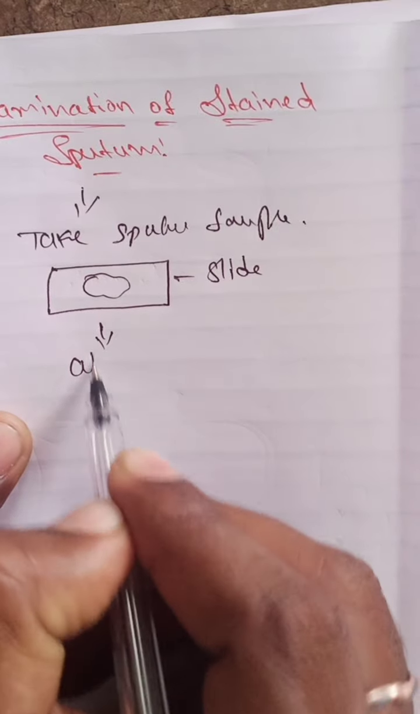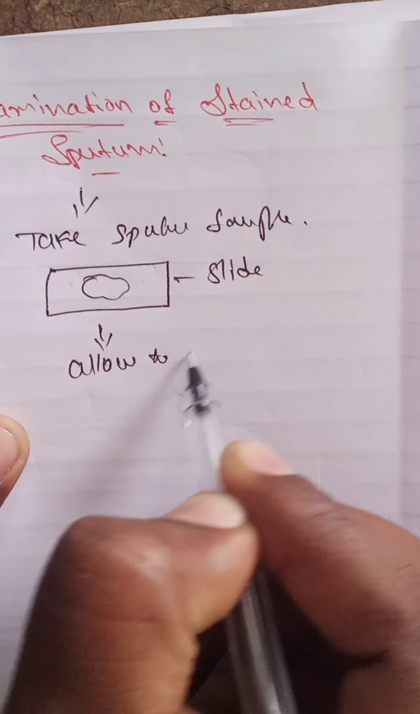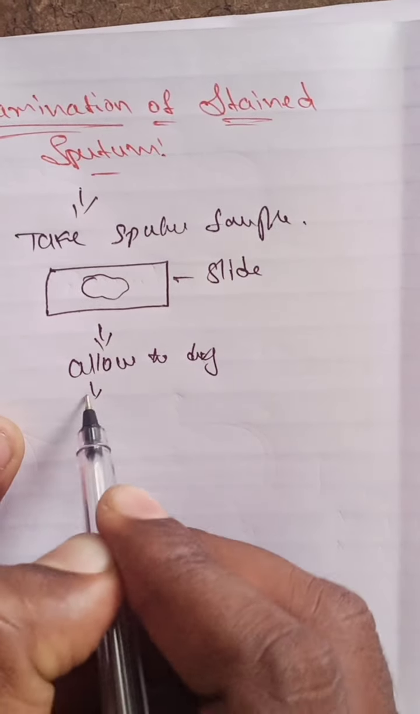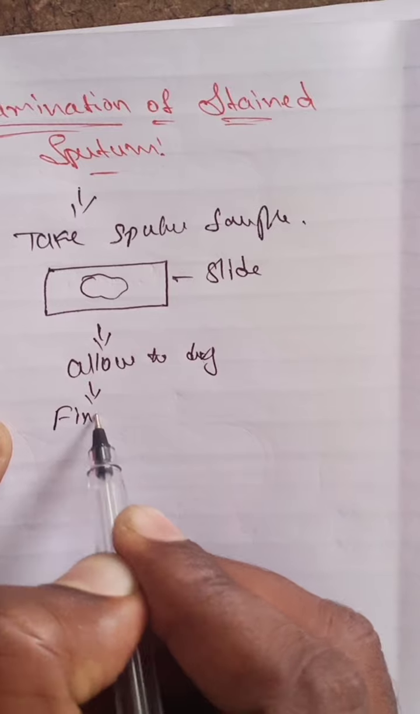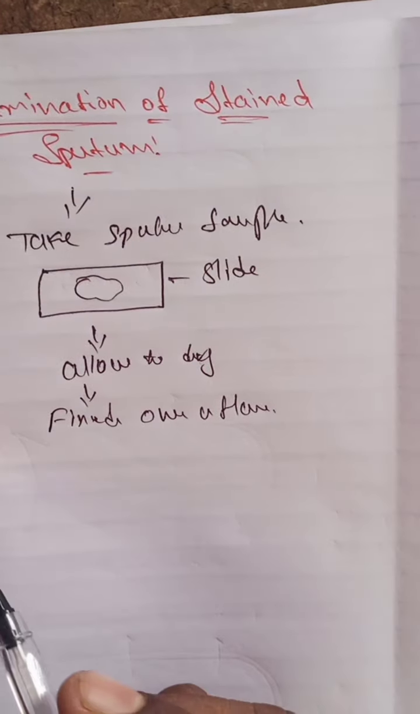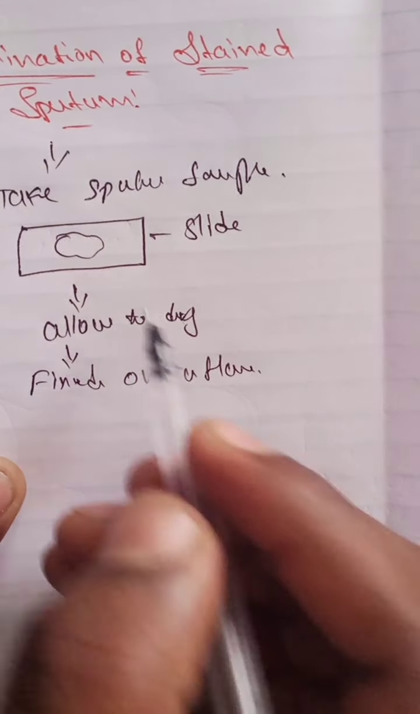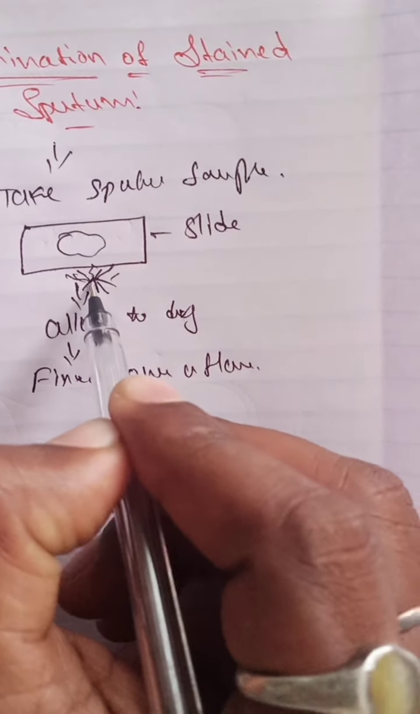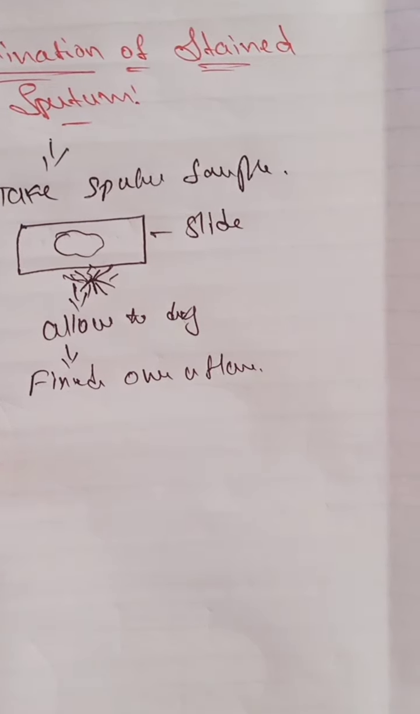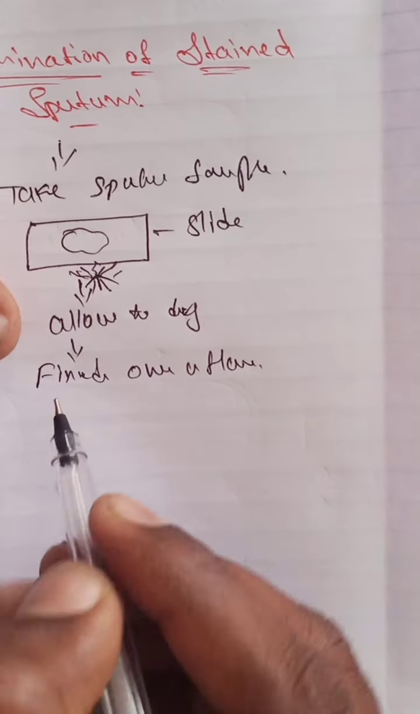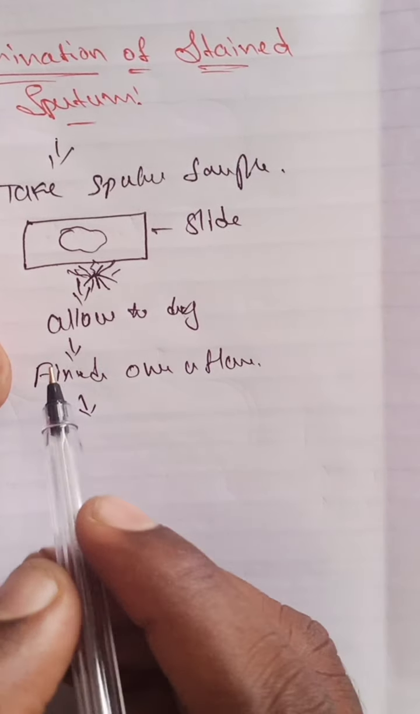Then it is allowed to dry. After drying, it is fixed over a flame. They fix the sample on the surface of the glass slide. After that, we use various stains. Different types of stains are used.